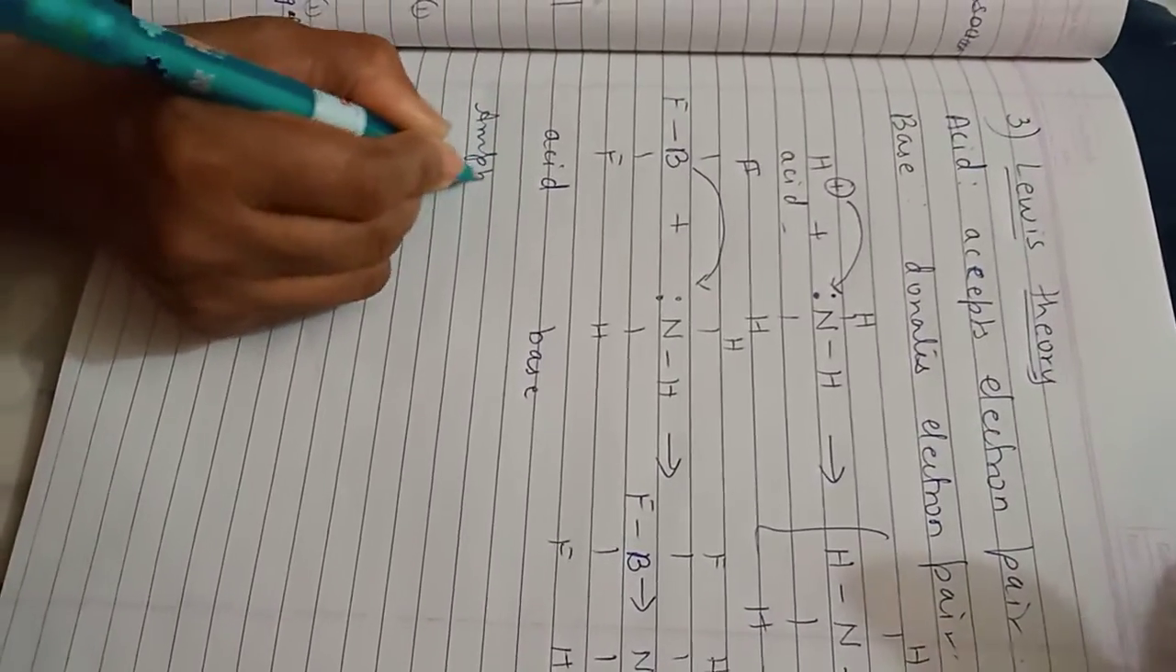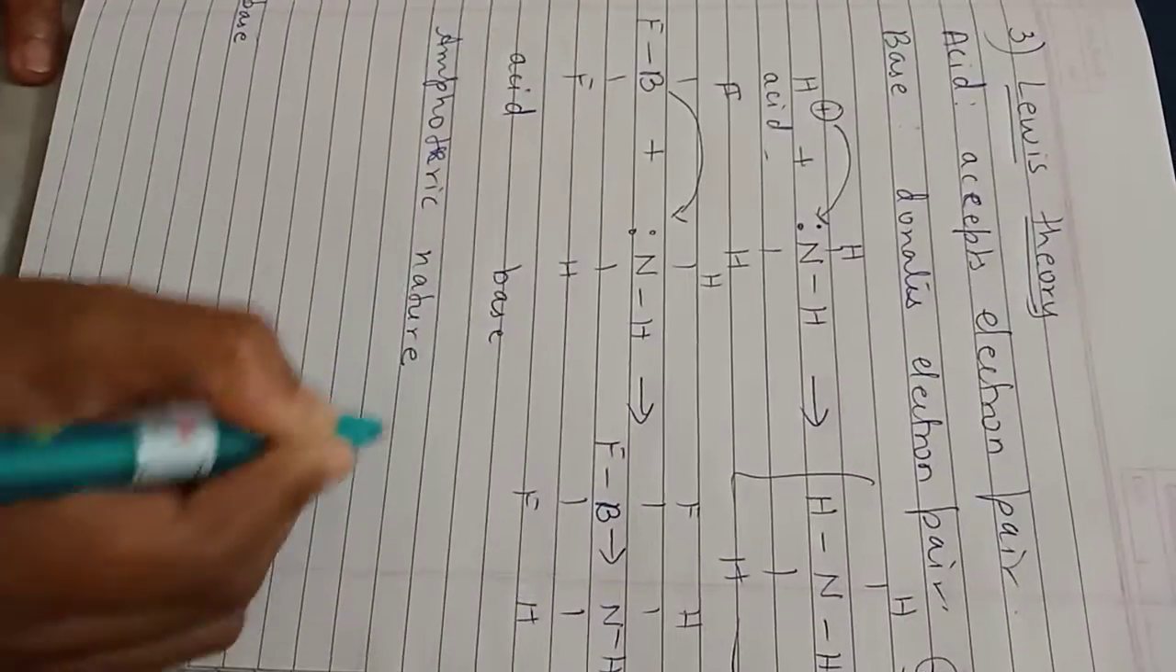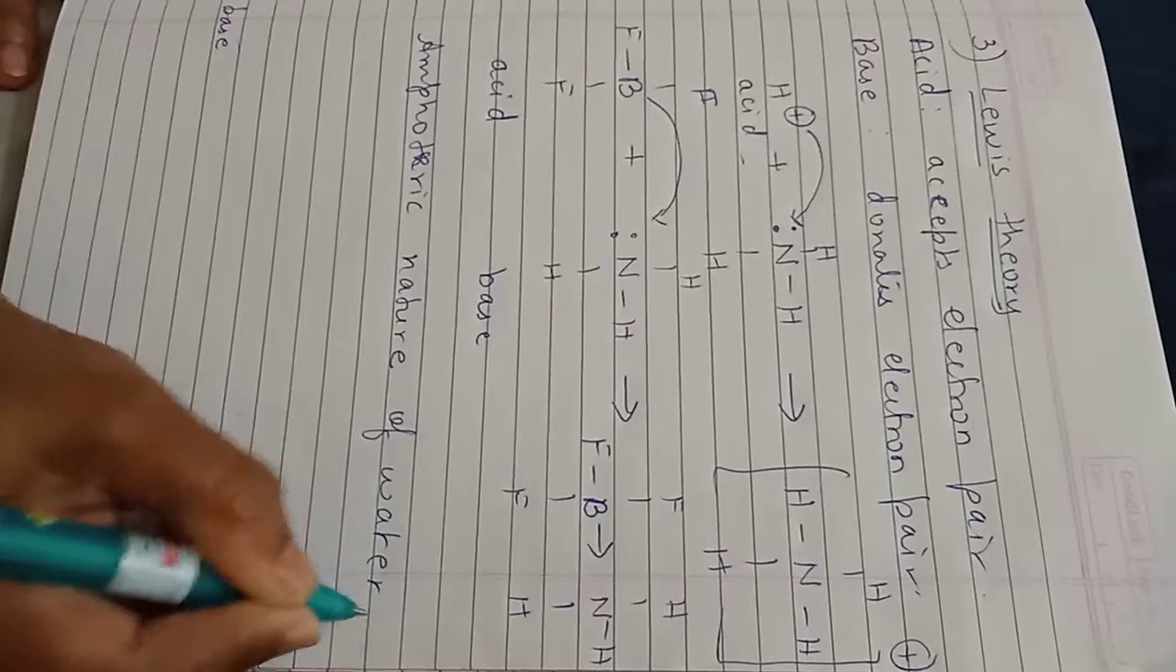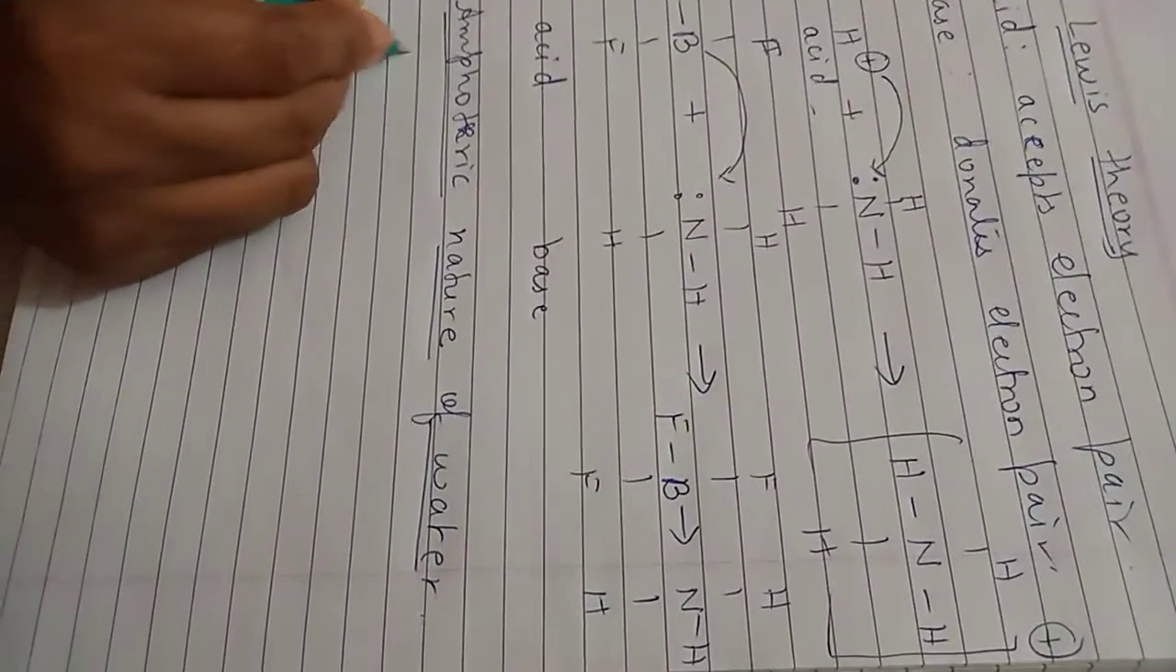Are you okay here? Now, amphoteric nature of water. What is this amphoteric nature of water? Students, water behaves sometimes as an acid and sometimes as a base. As per the requirement of the reaction, sometimes water acts as an acid and sometimes as a base. This nature of water is called the amphoteric nature. To understand this better, what shall we do here?